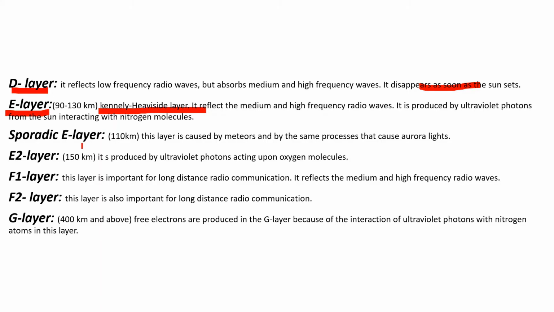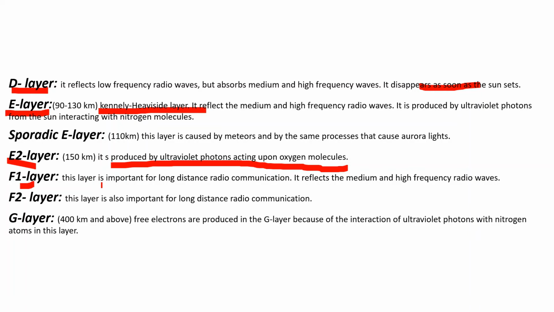Next layer is sporadic E layer. This layer occurs under special circumstances, and it is believed that this sporadic layer is caused by meteors and by the same process that causes aurora lights. E2 layer extends from 150 km onwards, and it is produced by the ultraviolet photons acting upon oxygen molecules. And it appears in daytime and vanishes at sunset.